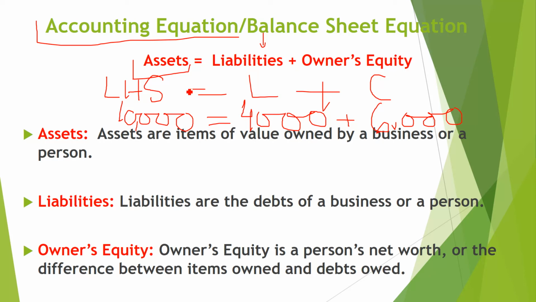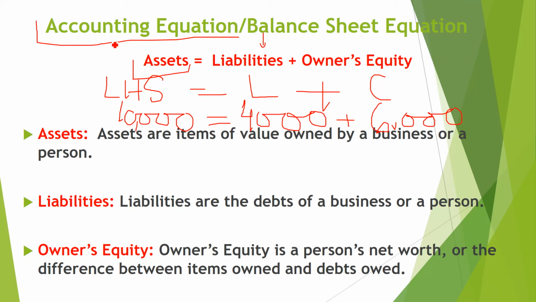Balance sheet equation: assets is always equal to liabilities plus owner's equity, and this is the basic concept of accounting. You can say accounting starts from the balance sheet equation. Assets is equal to liabilities plus owner's equity.